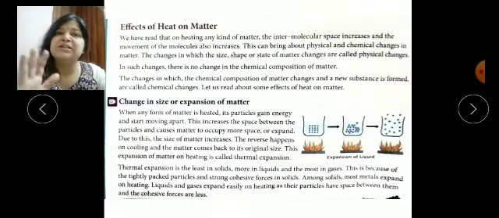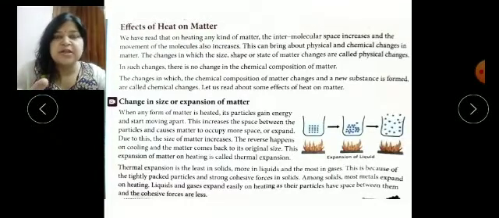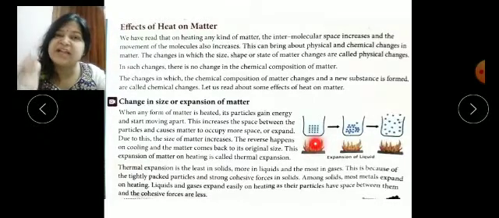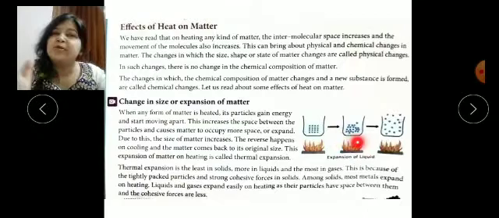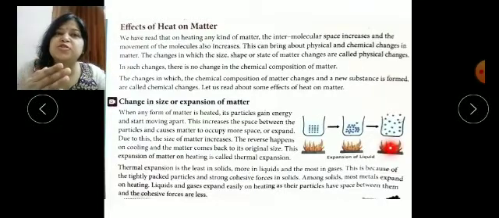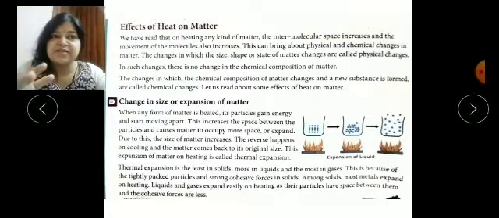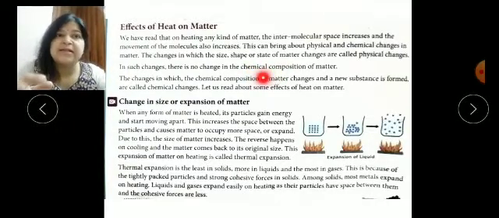Chemically it will not change. In the case of ice, the formula of water will be H2O only. As we all know, water is made up of hydrogen and oxygen, and the formula is H2O. Even in the liquid state, the formula of water will be H2O, and in the gaseous, water vapor state, the formula will also be H2O. So the formula will never change. That's why they have written here that the chemical composition will not change.